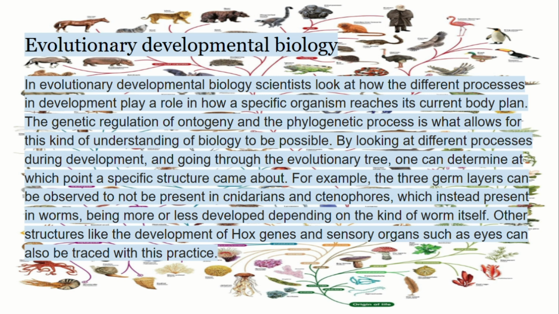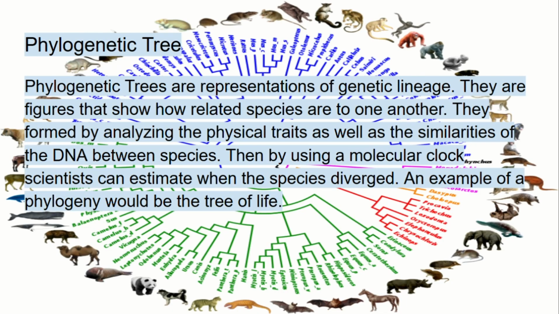For example, the three germ layers can be observed to not be present in cnidarians and ctenophores, which instead present in worms, being more or less developed depending on the kind of worm itself. Other structures like the development of Hox genes and sensory organs such as eyes can also be traced with this practice. Phylogenetic tree. Phylogenetic trees are representations of genetic lineage.